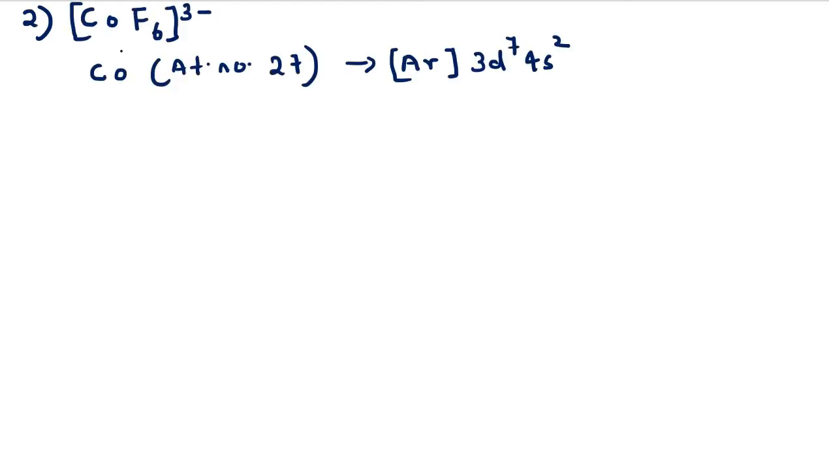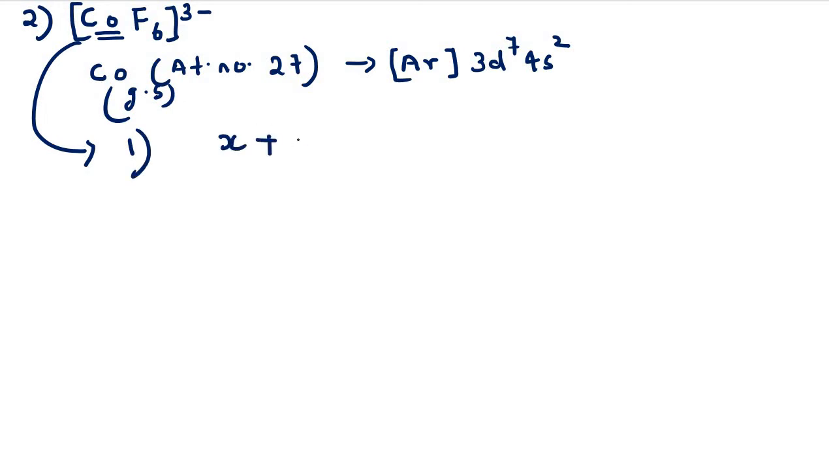The second one. What is the name of this compound? It is hexafluorocobaltate(III) ion. Here what is our central metal ion? It is cobalt. Atomic number is 27. So in the ground state the configuration is 3d7 4s2.